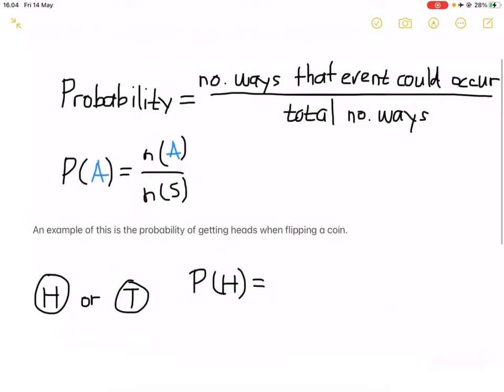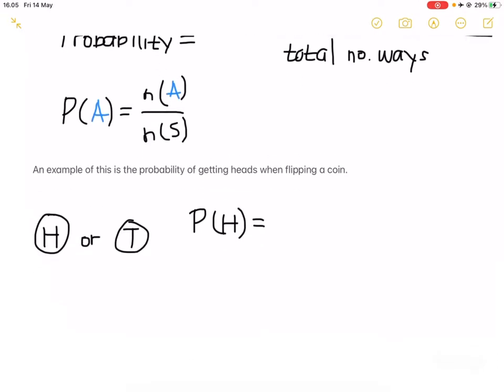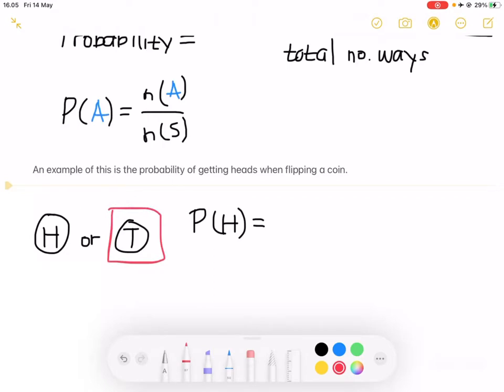Alright. An example of this is the probability of getting heads when flipping a coin. Here you can get heads or you can get tails. So what is the probability that you would get heads? It will be the total number of ways you can get heads when flipping a coin, which is just 1 right here. So we can just substitute that in: 1 over the total number of ways, which will be 2, right? Because we can get heads or tails, so there are 2 possible ways.